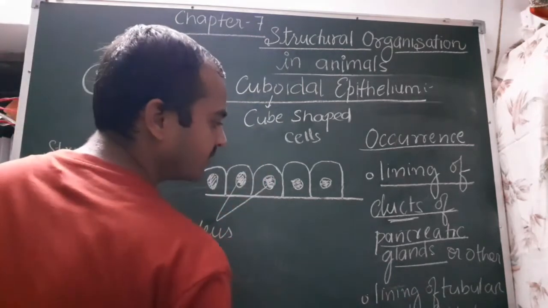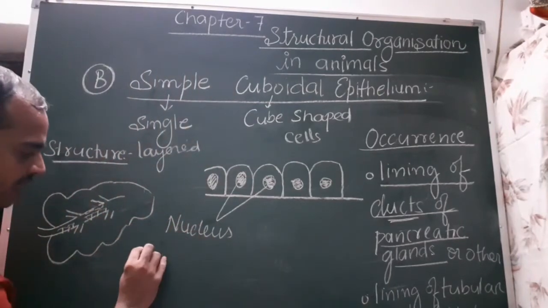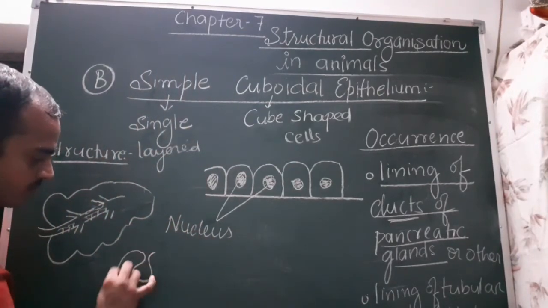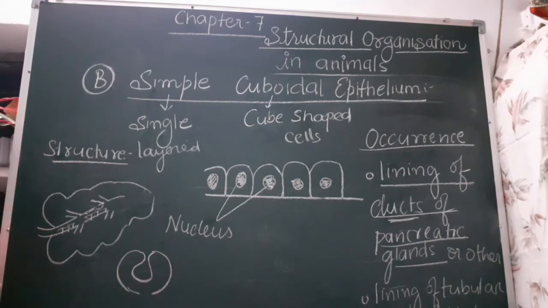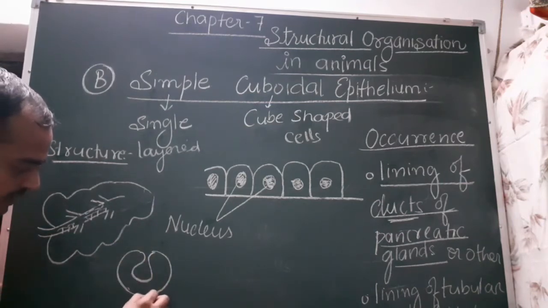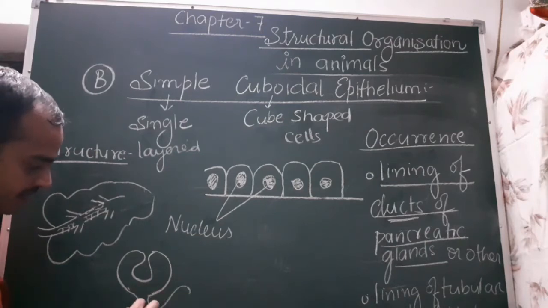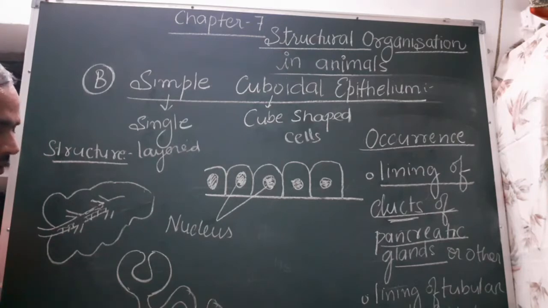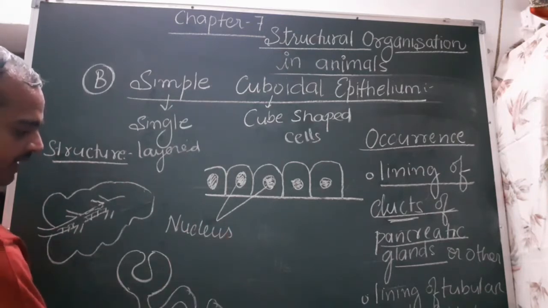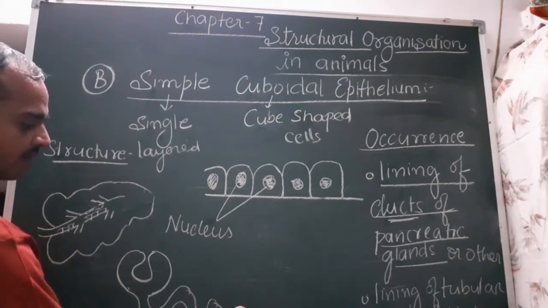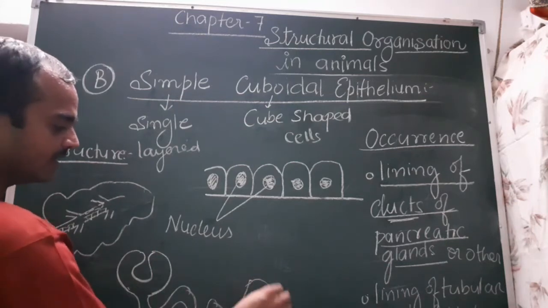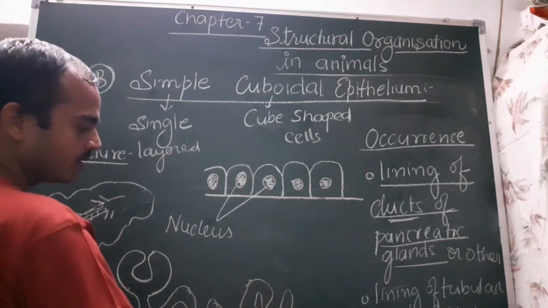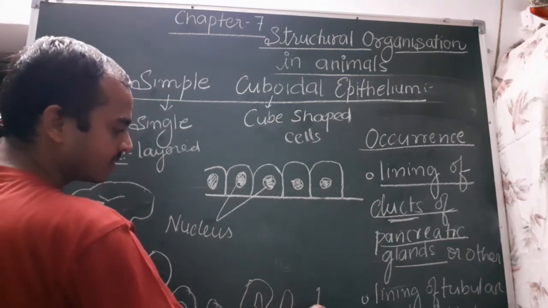And the lining of nephron, you know the nephron. This is the nephron in which I have drawn the Bowman's capsule, and after that there is presence of PCT, proximal convoluted tubule, and then this is loop of Henle, and after the loop of Henle you have DCT, and then collecting duct.